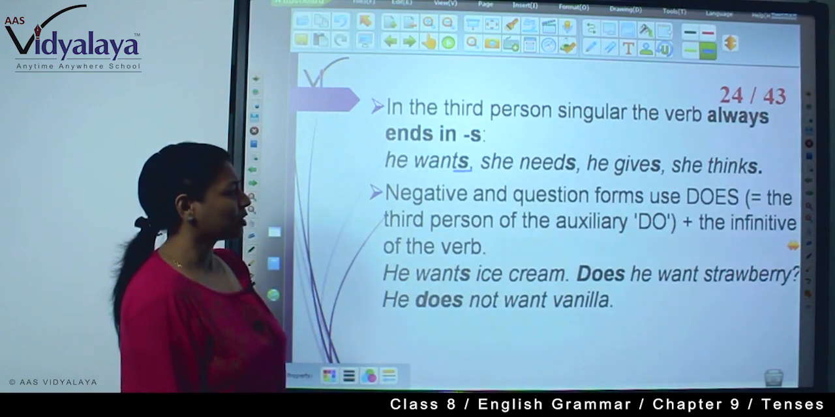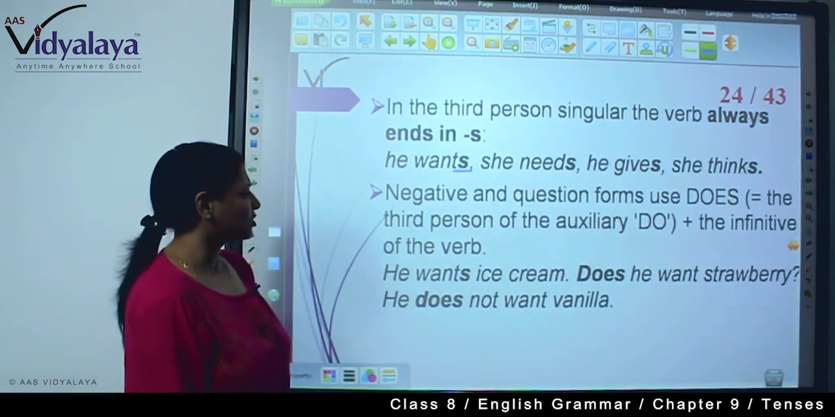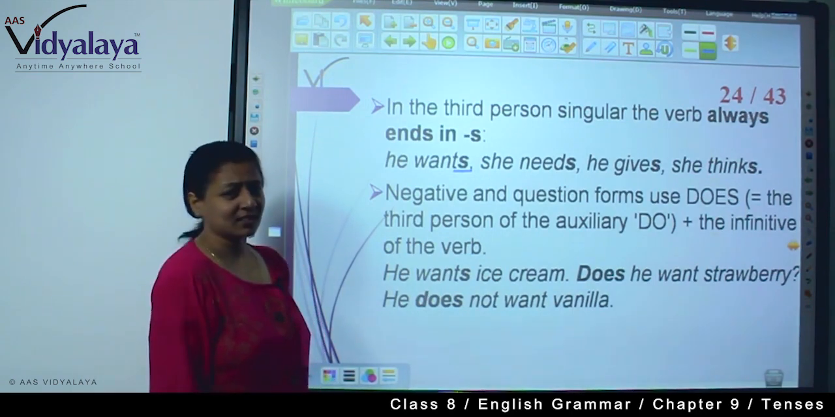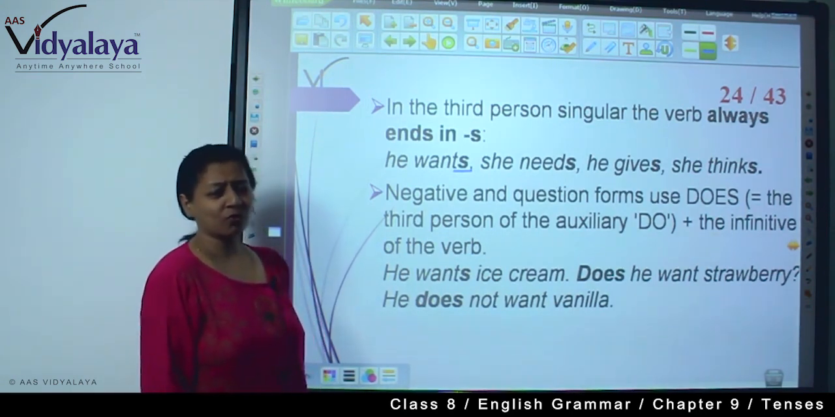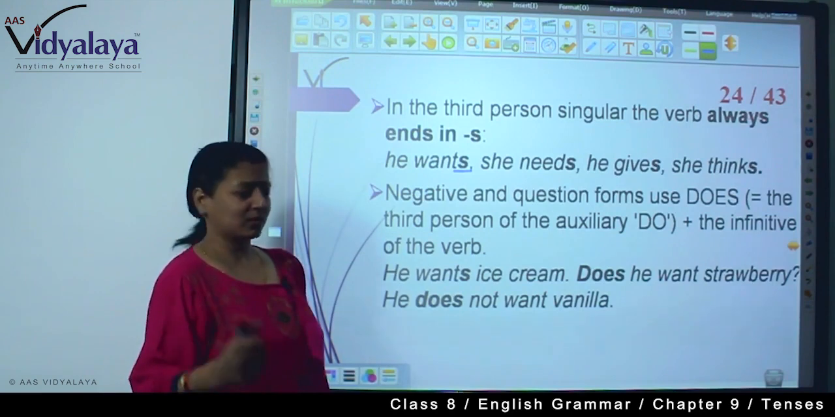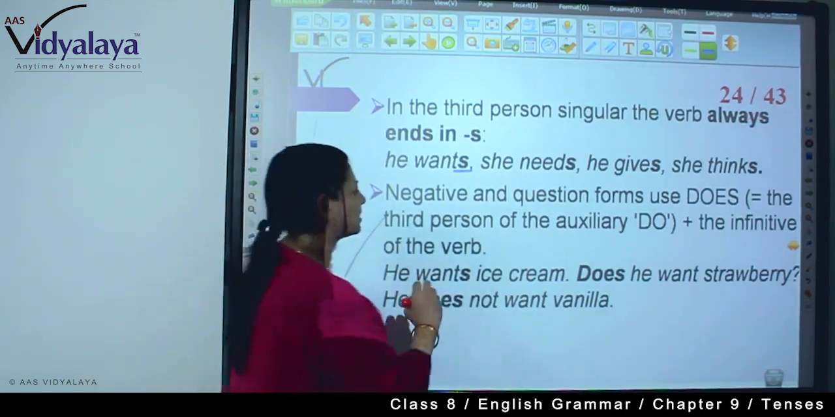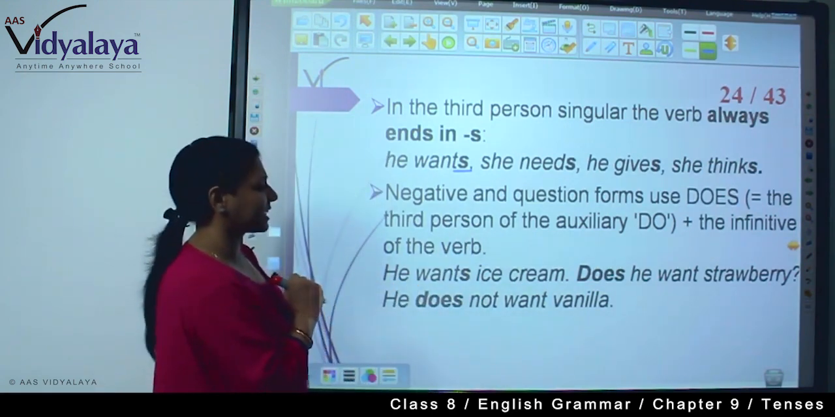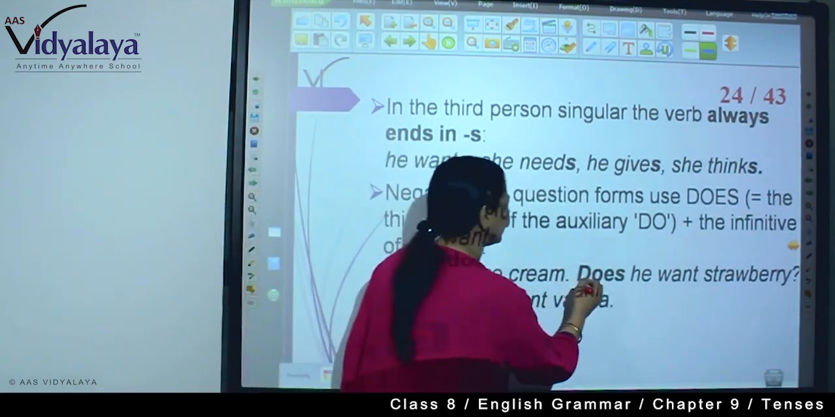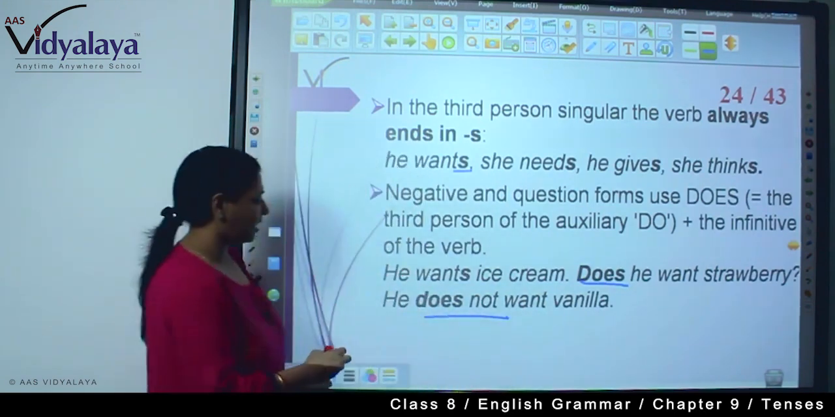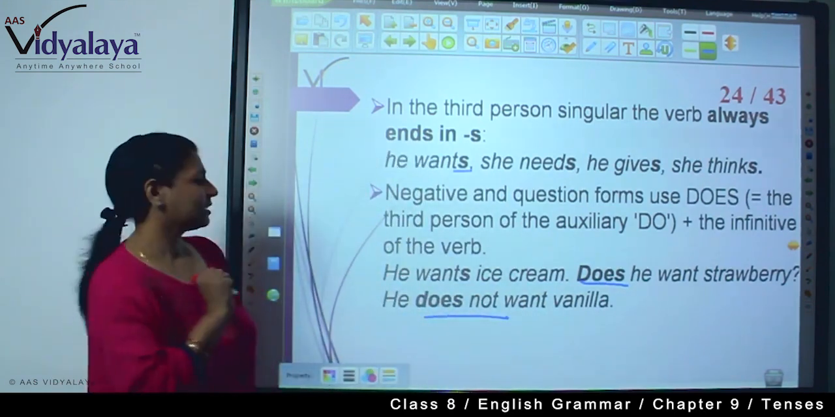Now, negative and question forms use does with the third person singular, and do with the plural, plus the infinitive of the verb. Say, he wants ice cream. Does he want strawberry? Right. And he does not want vanilla, with the third person singular.